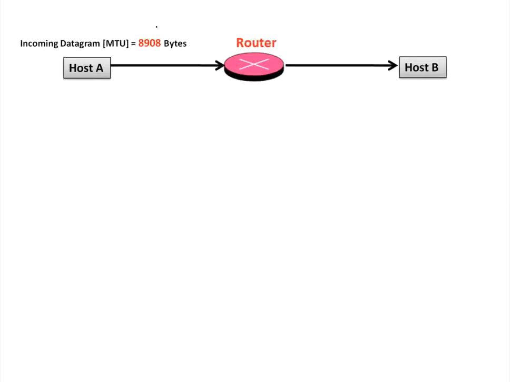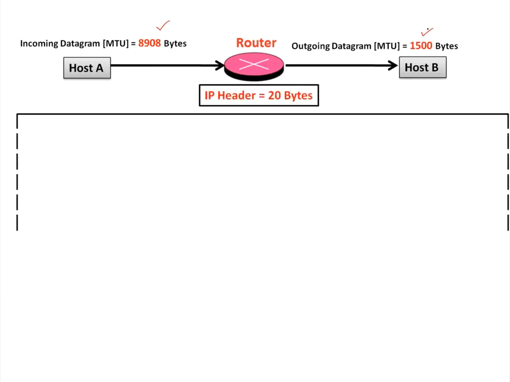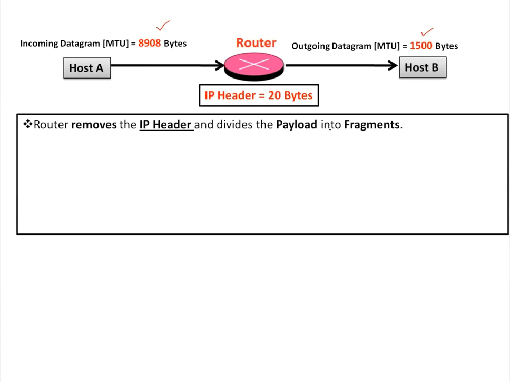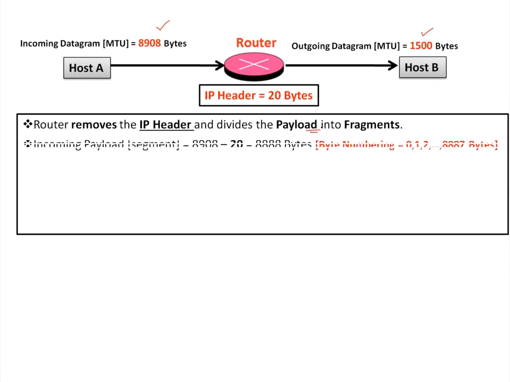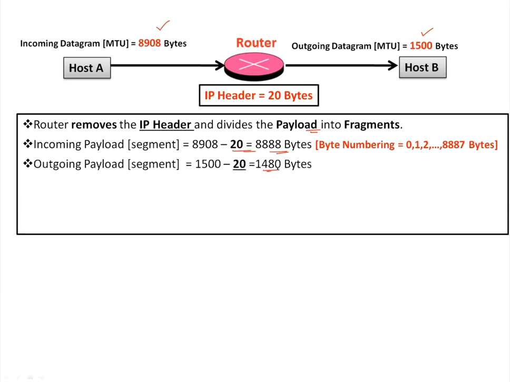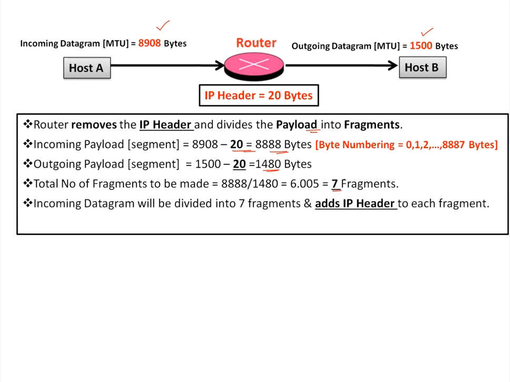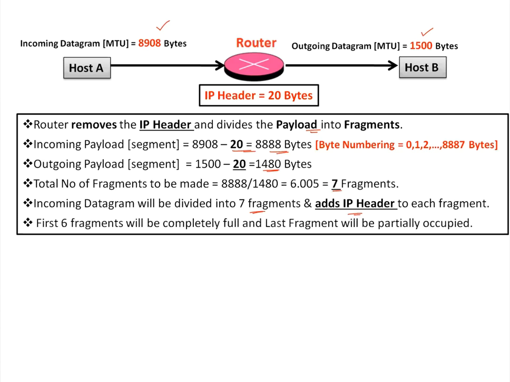Router, it is 8908 bytes. It is 1500 bytes. So IP header is 20 bytes. A router removes the IP header, divides payload into fragments. That is, incoming payload is 8888 bytes, outgoing payload is 1480 bytes. Total number of fragments will be 7, guys. 7 fragments and adds IP header to each fragment. First 6 fragments will be completely full. Last fragment will be partially occupied. So you know all these things.